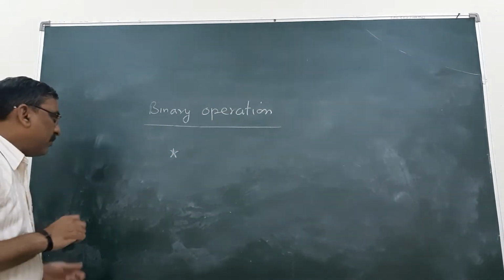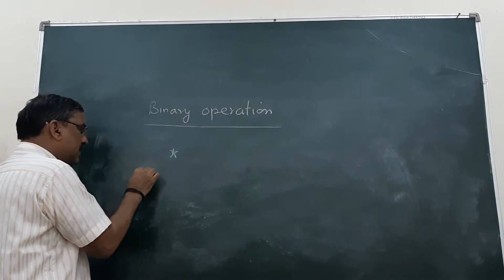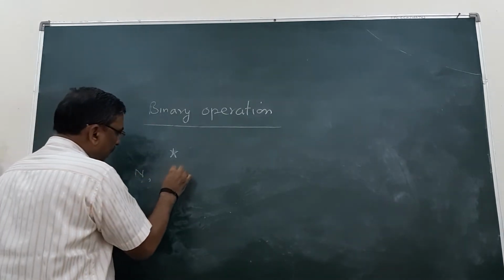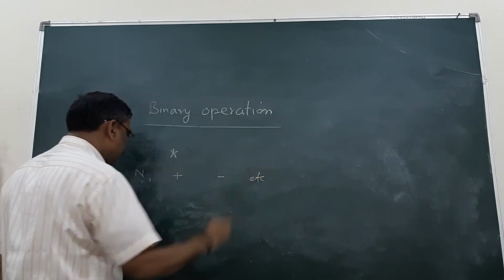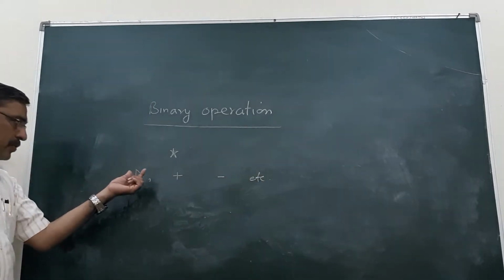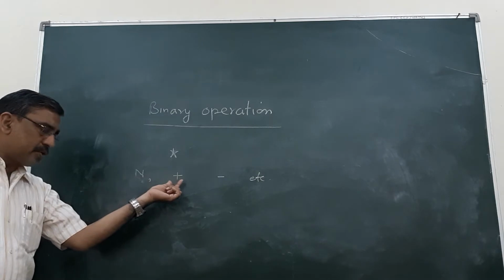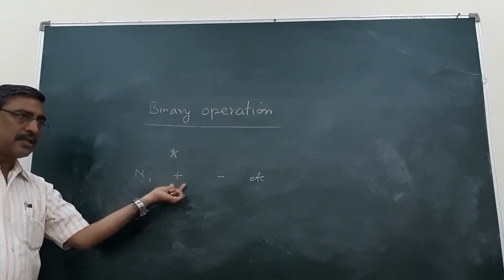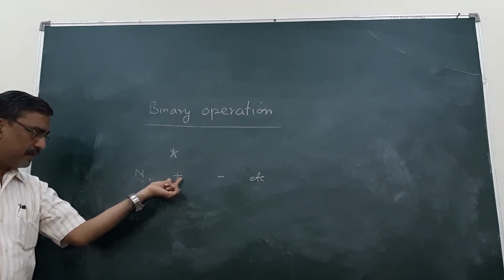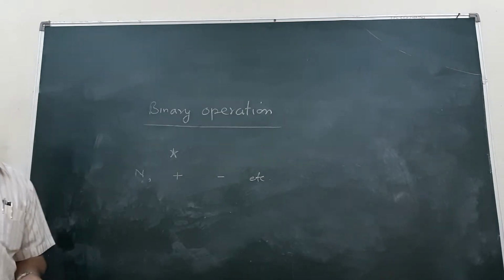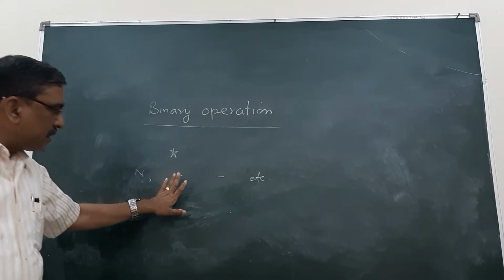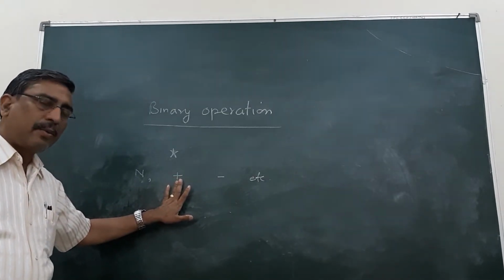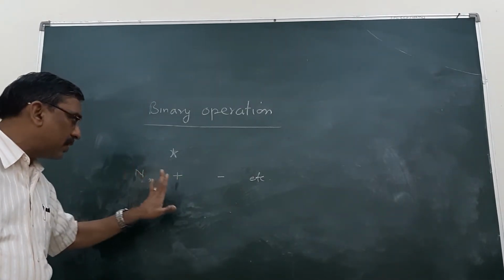For this, we can take simple examples, say the set of natural numbers and plus, minus, etc. When we take two natural numbers and add them, we will get a natural number, and hence this operation is a binary operation for the set of natural numbers.